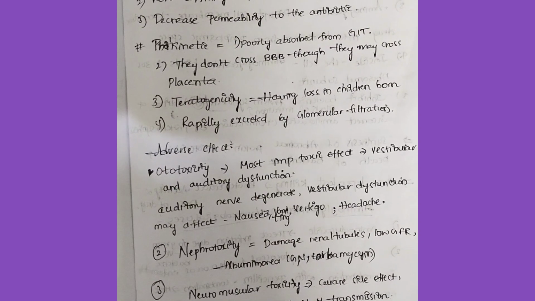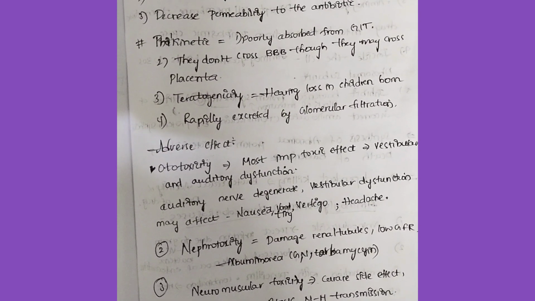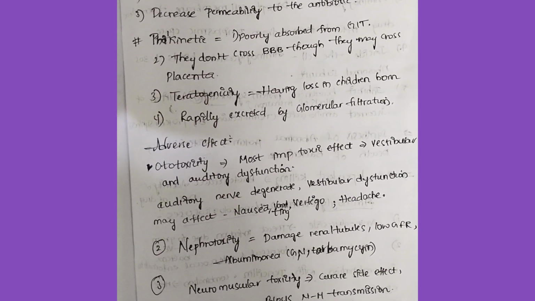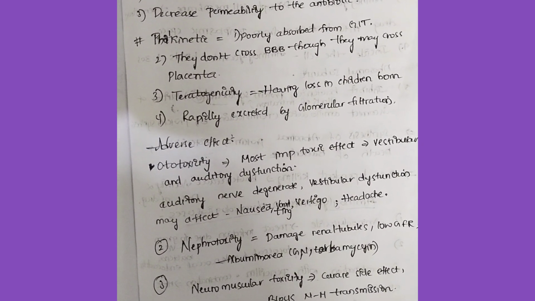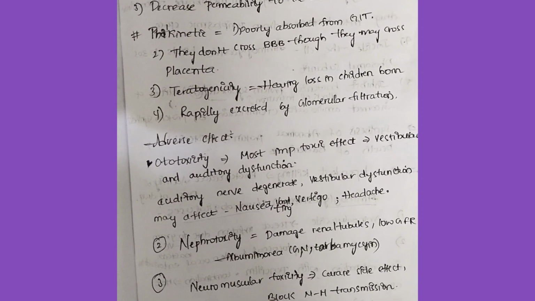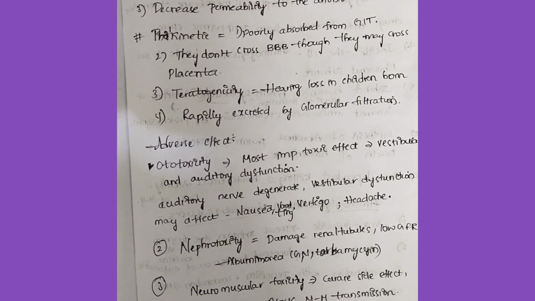There is low affinity of bacterial ribosomes, so aminoglycosides can't bind to the 30S subunit. This can be acquired by mutations in the bacteria. Also decreased permeability to the antibiotic, so the antibiotic can't enter the bacterial cell.